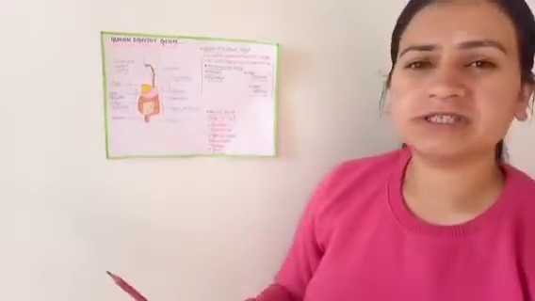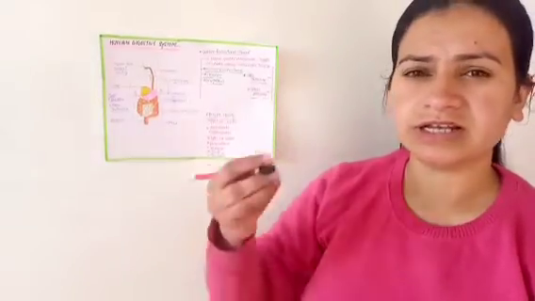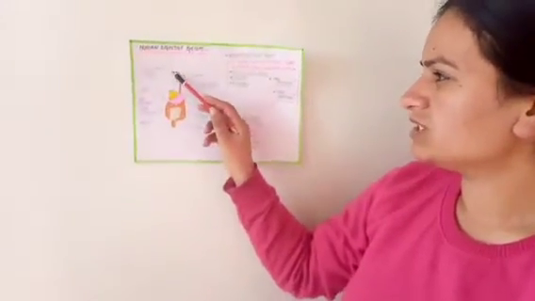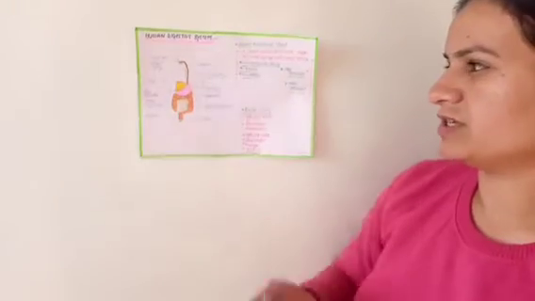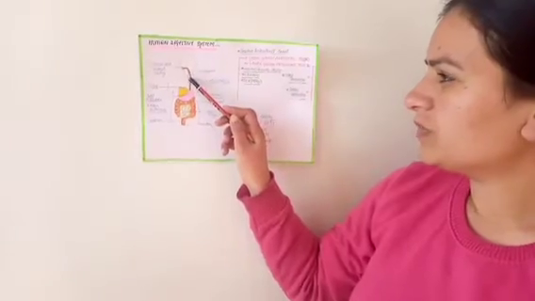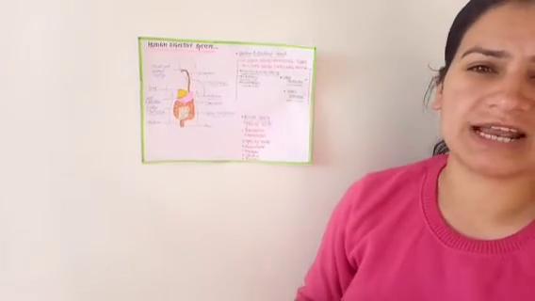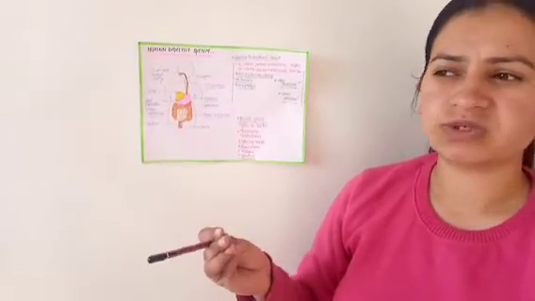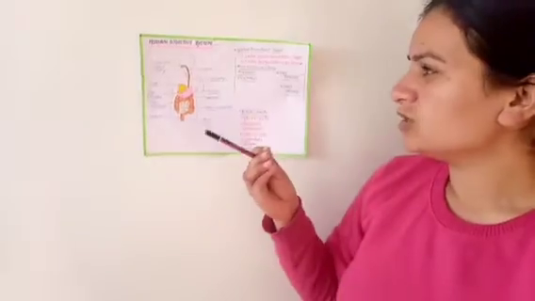After we chew and engulf the food, the food goes through this canal, the esophagus. The esophagus has mucus glands, and those mucus glands help in lubrication.